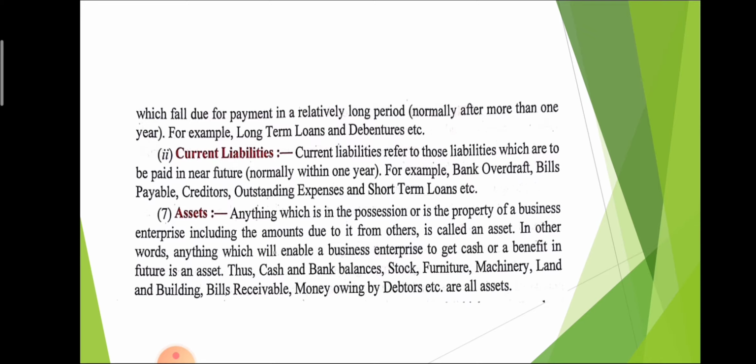For example, if I have some money and I spend it on purchasing land, gold, or a building, these are all treated as assets. Some examples of assets are cash and bank balance, stock, furniture, machinery, land and building, bills receivable, money owing by debtors, etc. All are treated as assets.